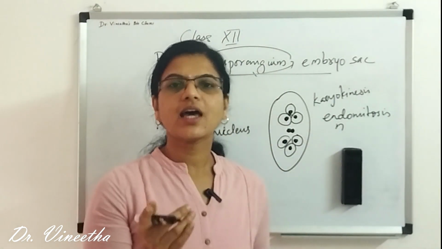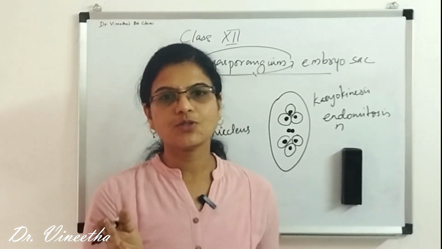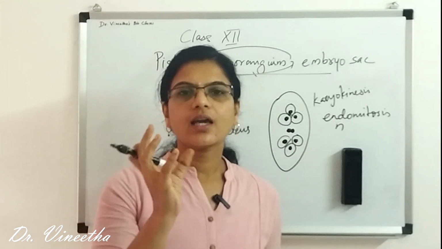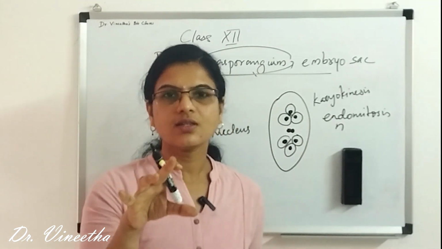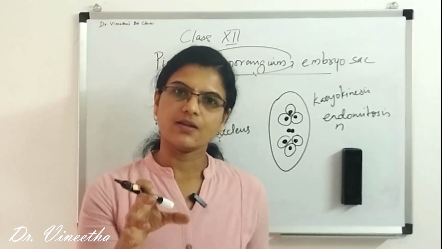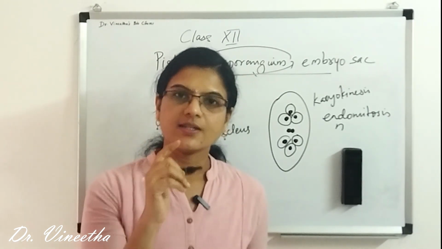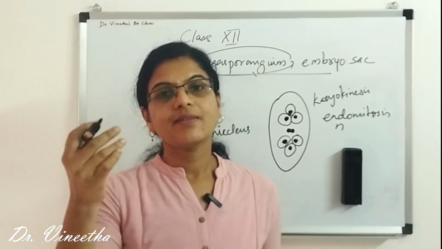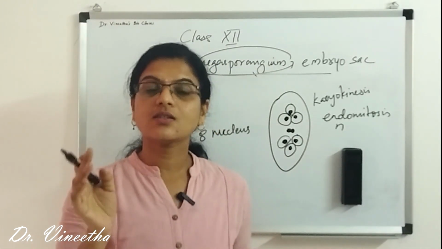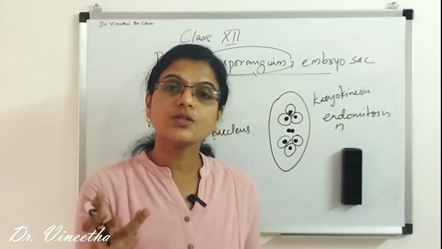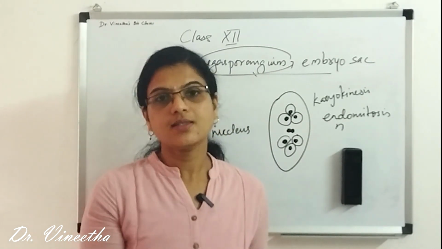This is similar to that of the male gametophyte. We have already seen in the pollen grains, the pollen grain undergoes mitosis, and then it forms the vegetative cell and the generative cell, right? And then it becomes 2-celled, and 60% of them will be 2-celled, and the rest of the 40%, the generative cell again undergoes mitosis, and it becomes 3-celled.